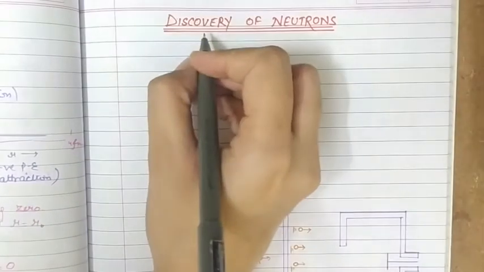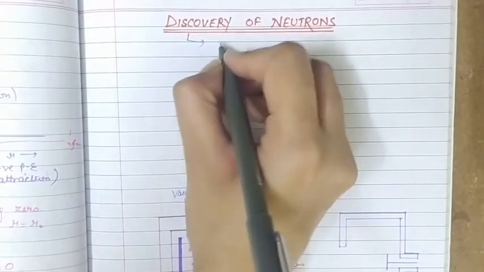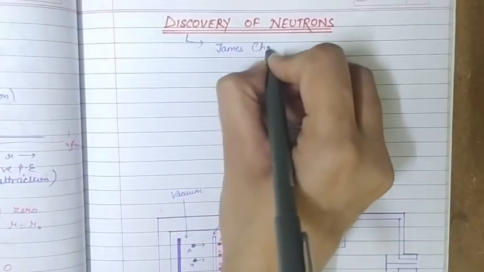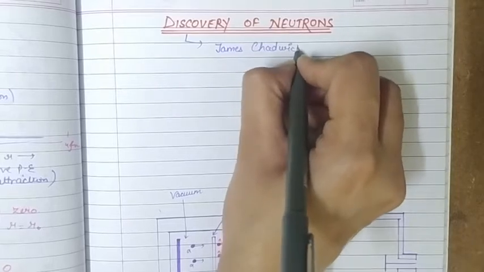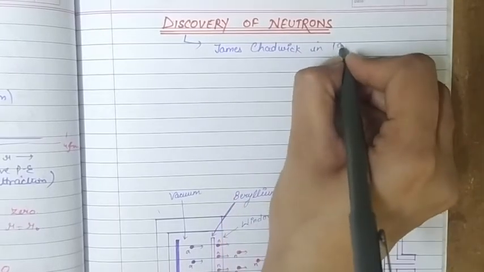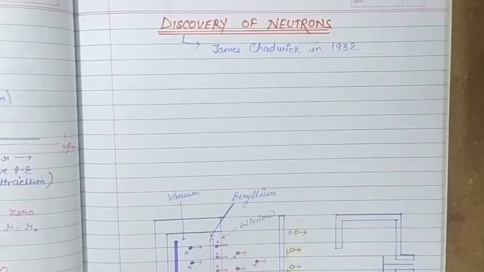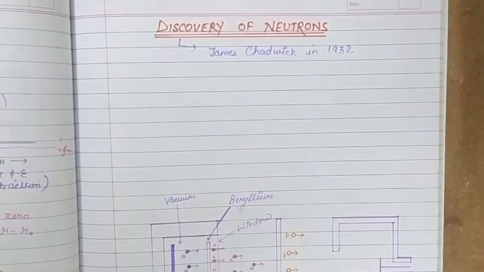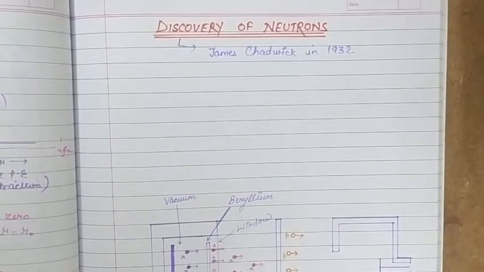So the discovery of the neutron was done by James Chadwick in 1932. He was also awarded the Nobel Prize in physics for this discovery.